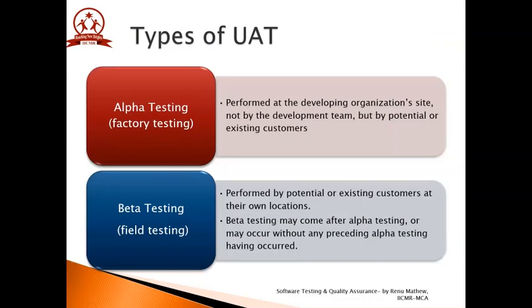The types of user acceptance testing are alpha testing and beta testing. Alpha testing is also known as factory testing. It is performed at the developing organization site, not by the development team, but by the potential or existing customer under the supervision of the testing team.